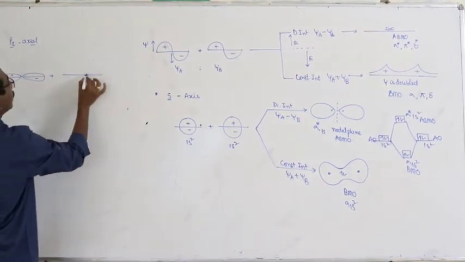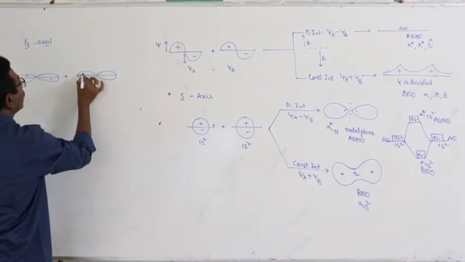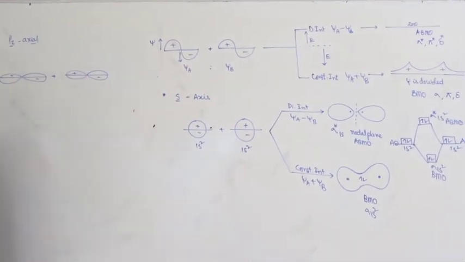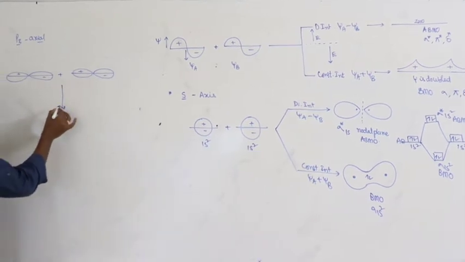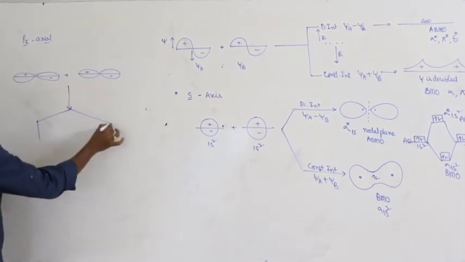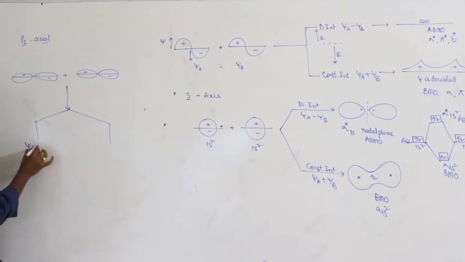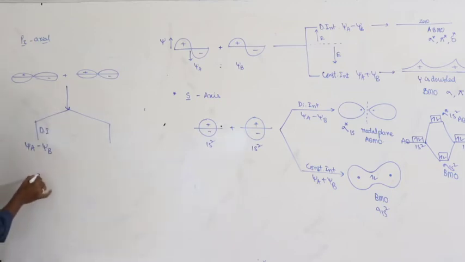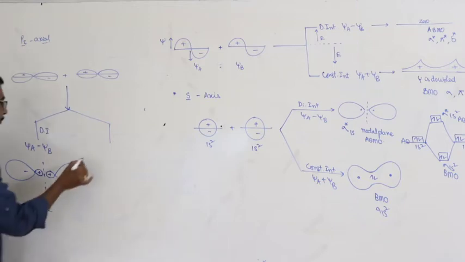Plus, then psi A minus psi B, destructive interference, and this is sigma star pz.